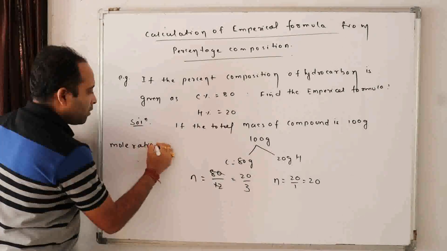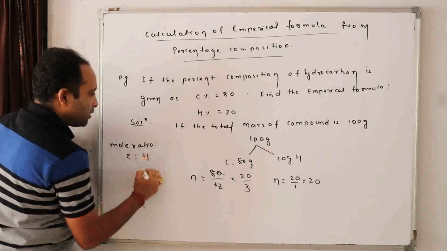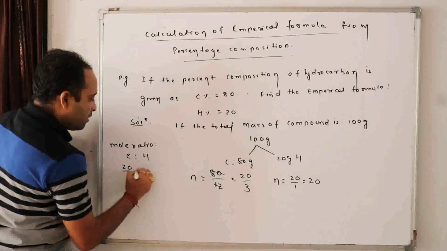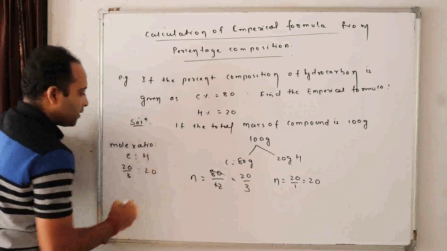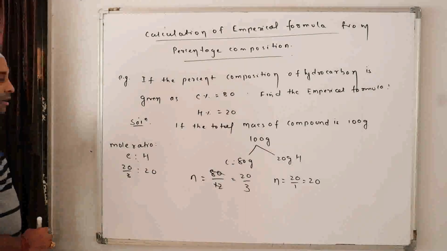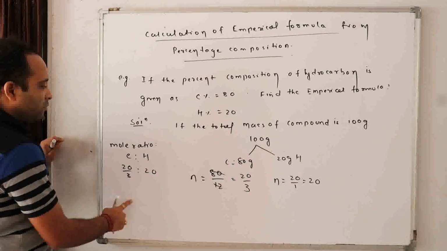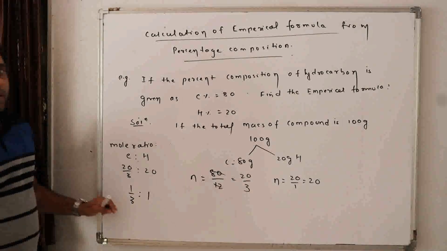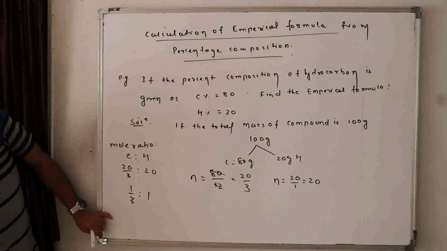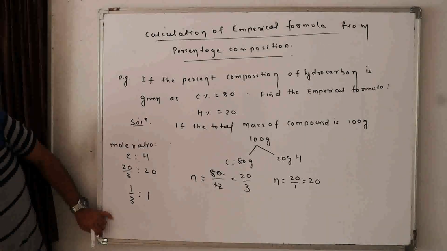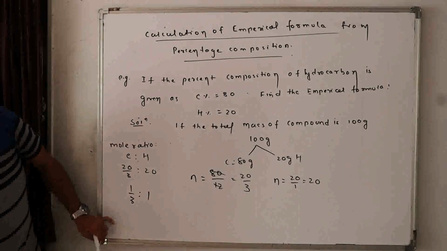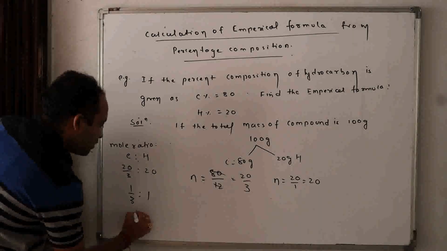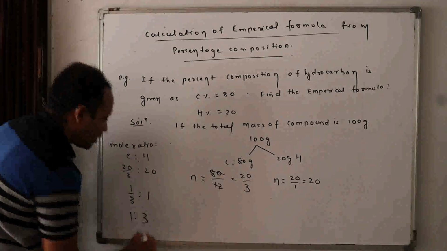The mole ratio of carbon to hydrogen is 20 by 3 to 20, isn't it? So 20 by 3 to 20 is 1 by 3 to 1, isn't it? Doubt? Clear?